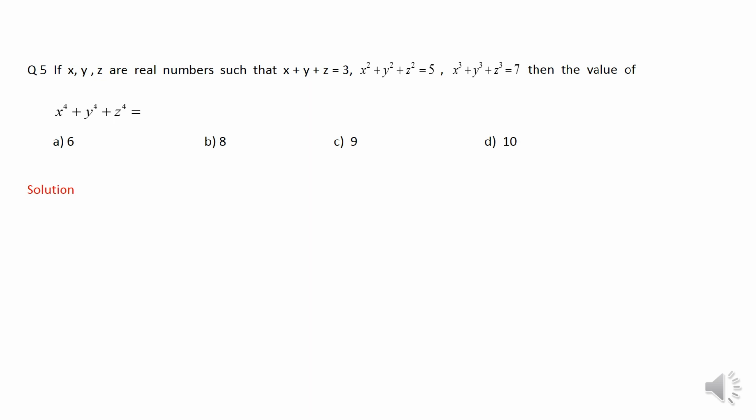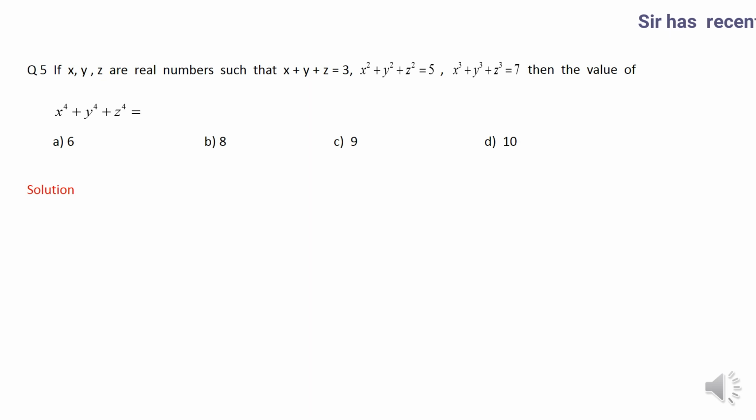So it takes the shape a square plus b square plus c square. If I assume that a is x square, b is y square, and c is z square, that means it is very much similar to the identity a plus b plus c whole square, because whenever we are required to find a square plus b square plus c square, this is the only identity that can help us. So that means in this particular question, we need to use a plus b plus c whole square. Now, how to start first?